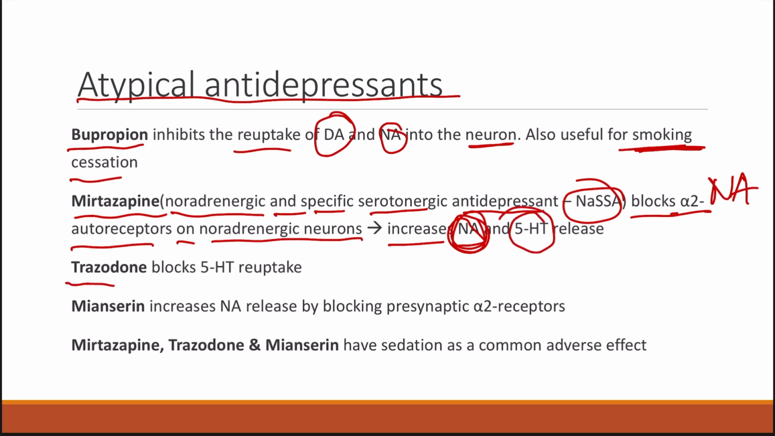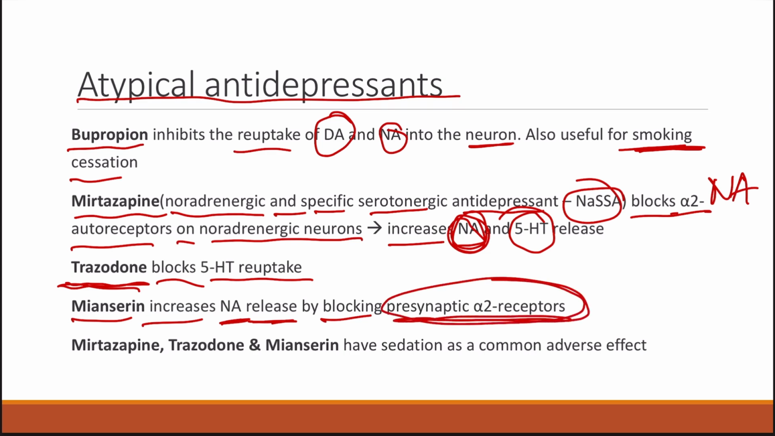Now we have trazodone, which has a very simple action, that is it blocks the 5-HT reuptake just like the selective serotonin reuptake inhibitors, leading to an increase in the concentration of serotonin in the synapse, and as a result it will produce the antidepressant effect. Then we have mianserin, which increases the noradrenaline release by blocking the presynaptic alpha 2 receptors. Again, the same mechanism of action as seen in mirtazapine, that is autoreceptors are blocked, leading to an increase in the release of noradrenaline from the presynaptic neuron.